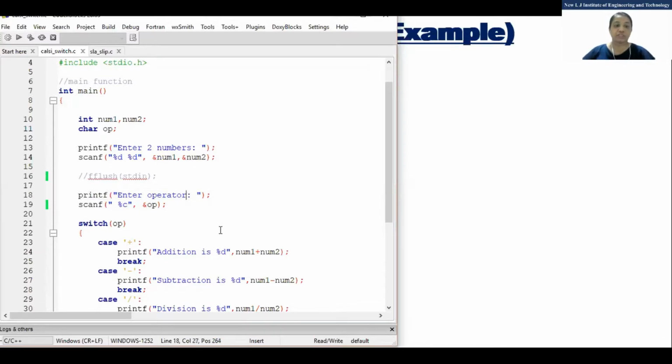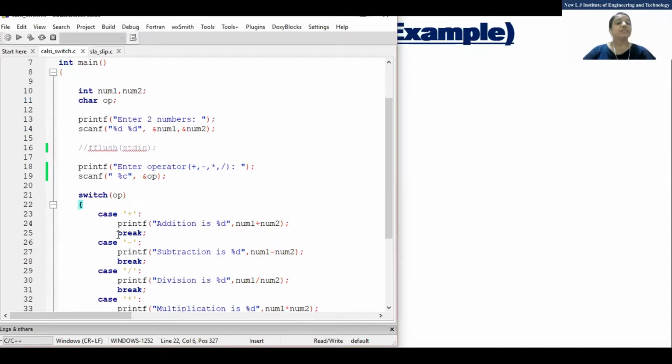Here also you can specify which operator you are supposed to enter. You can enter either plus, minus, multiplication, or division. You can enter only these, and that also you can specify. Okay, is there any doubt up to here?